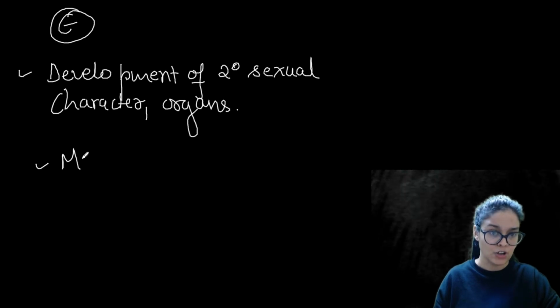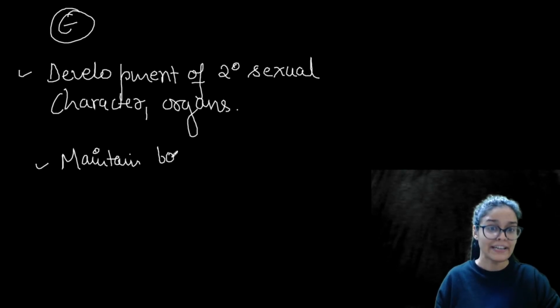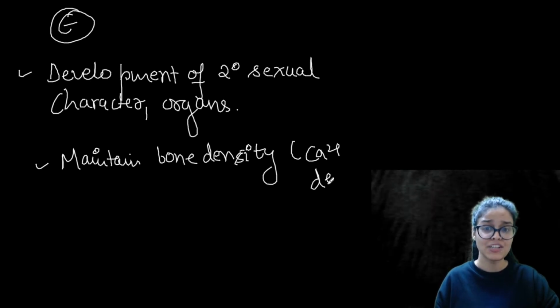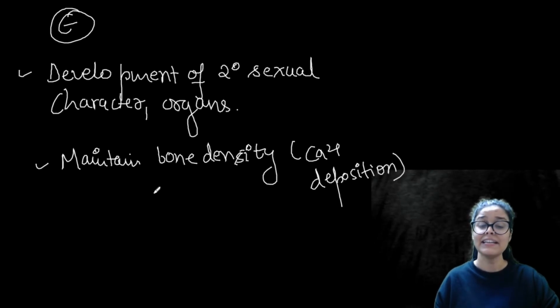Apart from that, it also maintains bone density, by depositing calcium ion in bones. So it increases the density of bone in case of female.